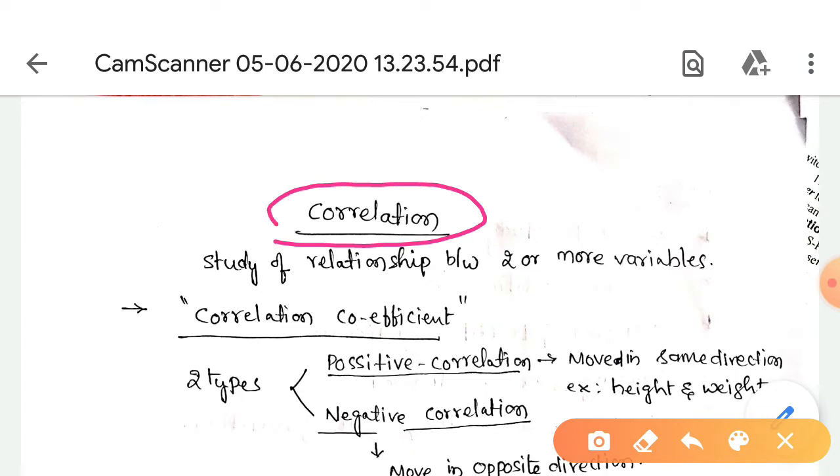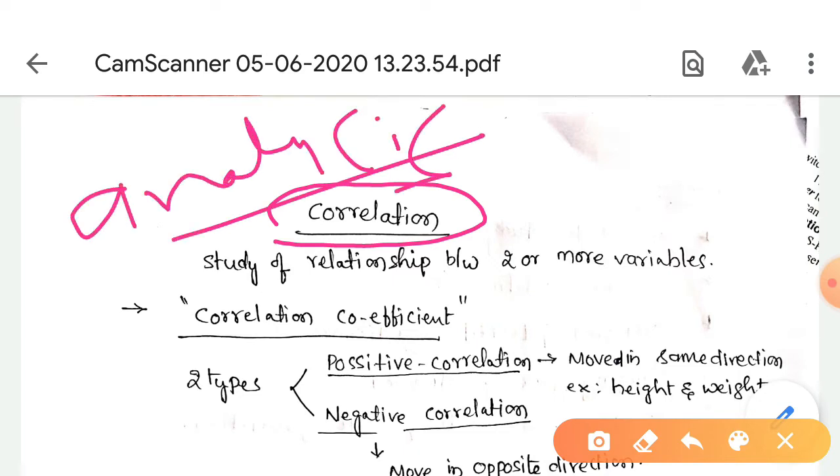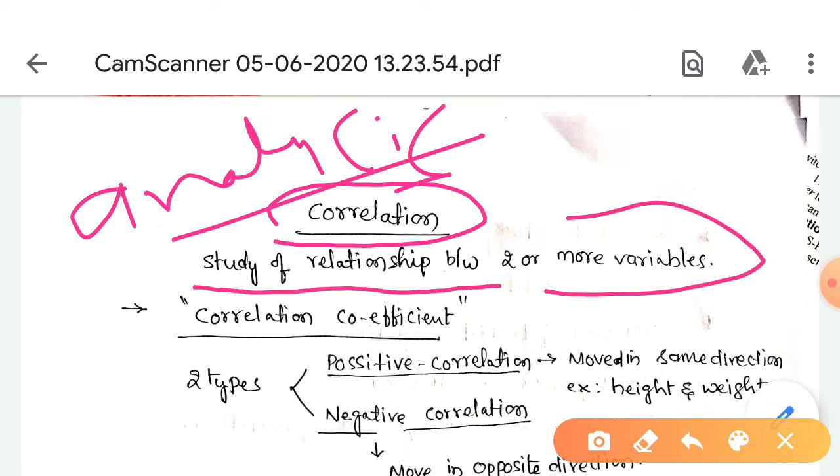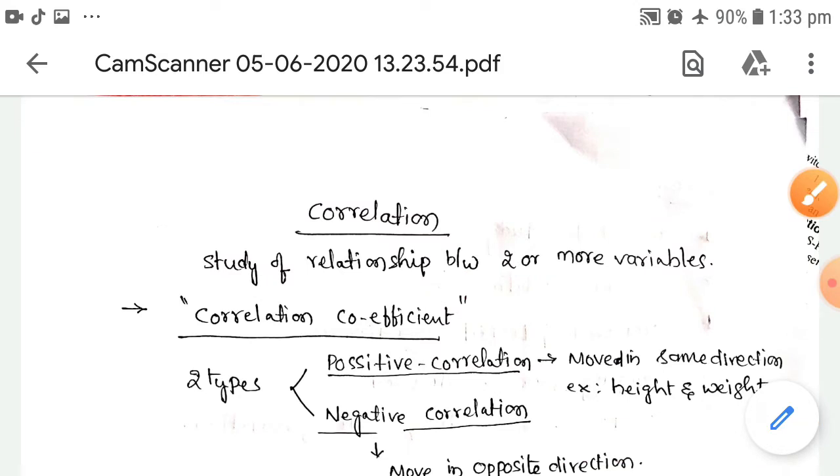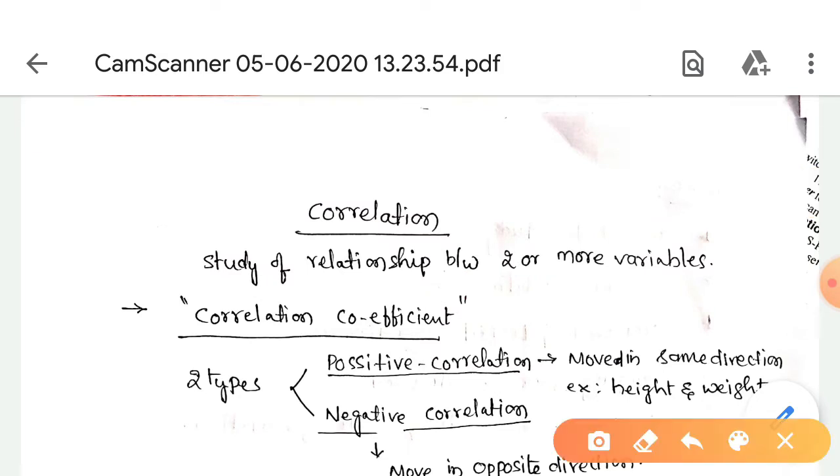What is a correlation? Correlation is an analysis of the study of relationship between two or more variables. Here, the correlation between two variables.